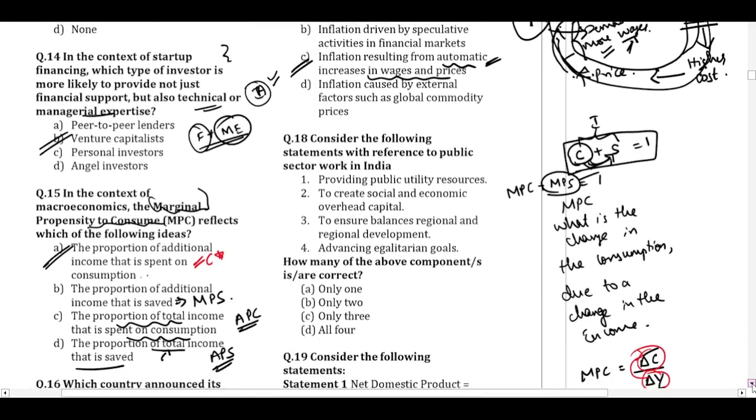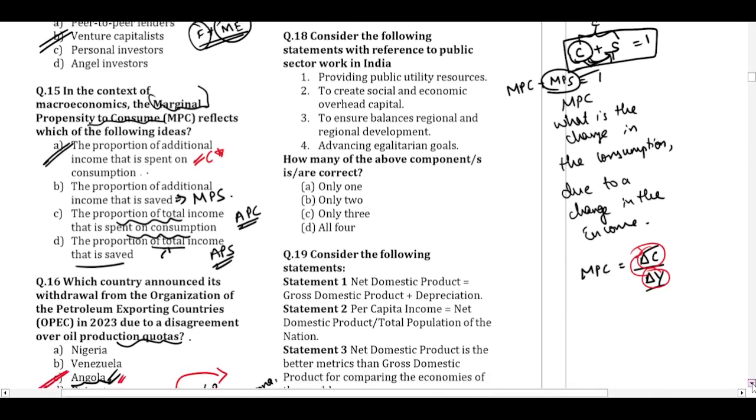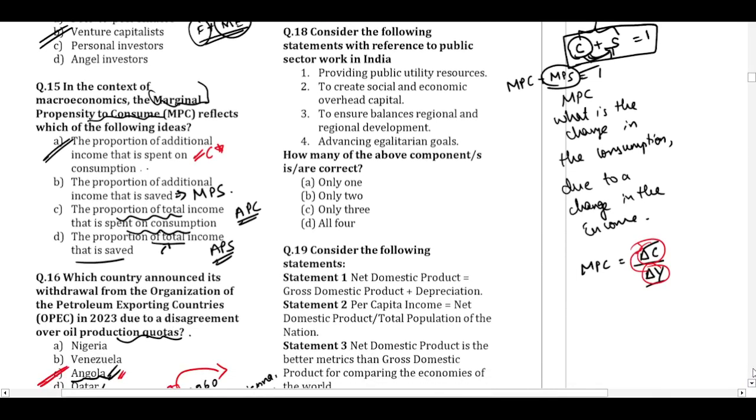Question number 18. Consider the following statements with reference to the public sector work in India. What is the purpose of public sector in India? That is a question. Providing public utility resources. So is it the responsibility of the government and the public sector to give you access to essential utility resources like say water, transportation, electricity? Definitely. If government doesn't do it, then who will do it?